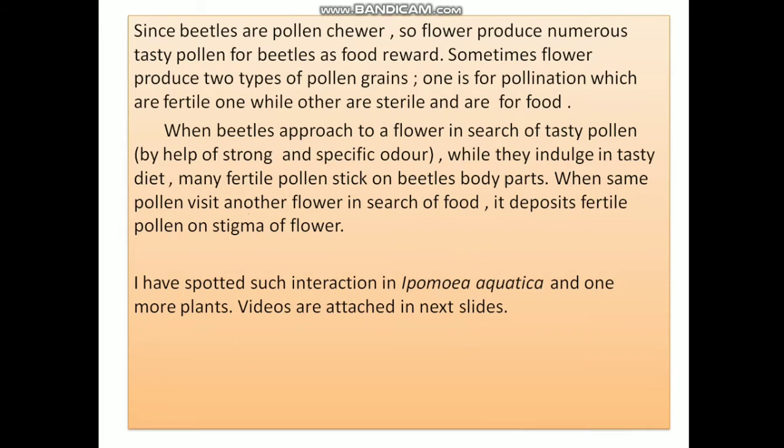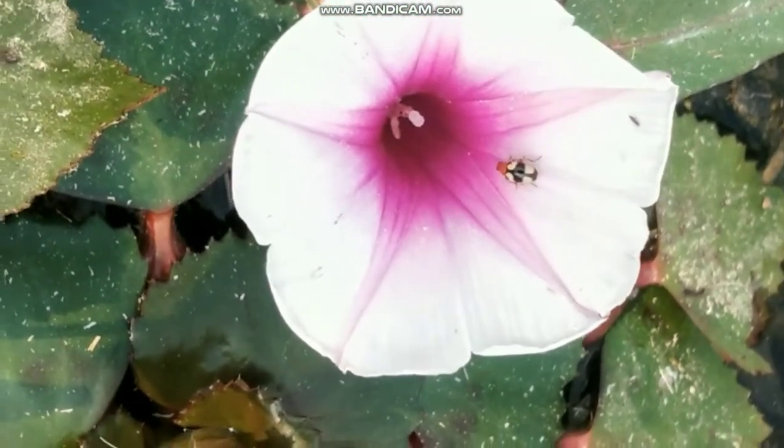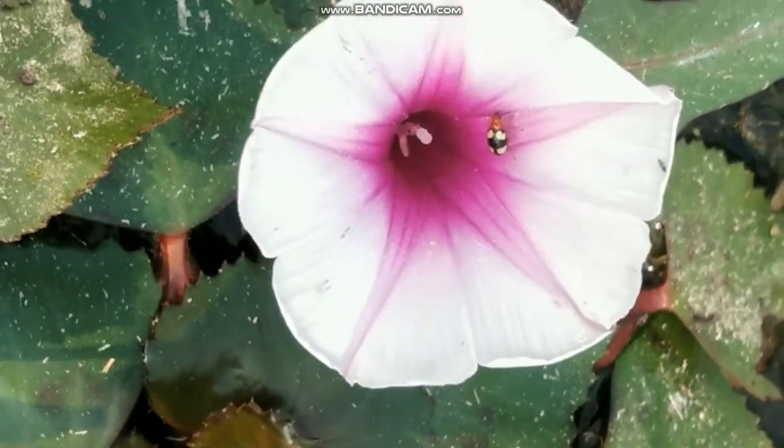I have attached two beetle pollinated flower videos which we will see. As you can see, this flower is Ipomoea aquatica.